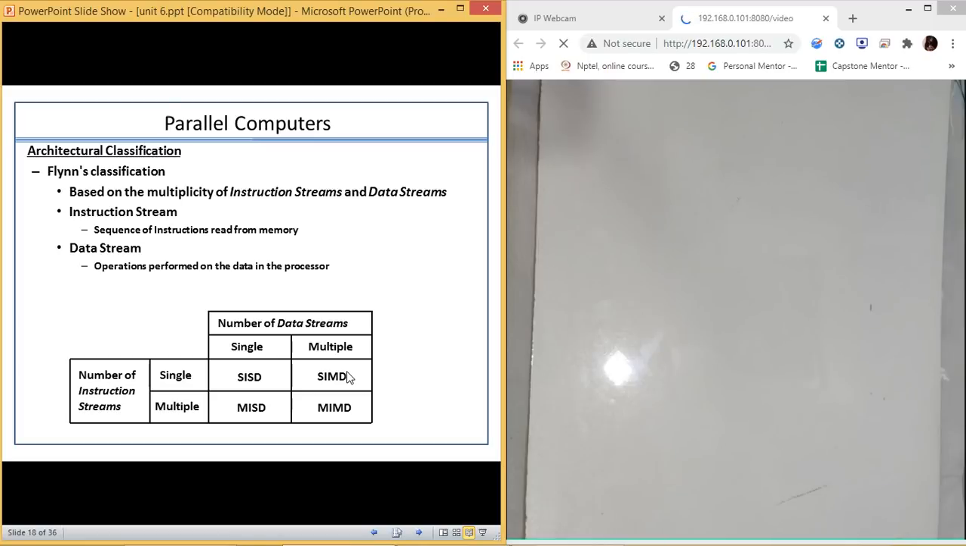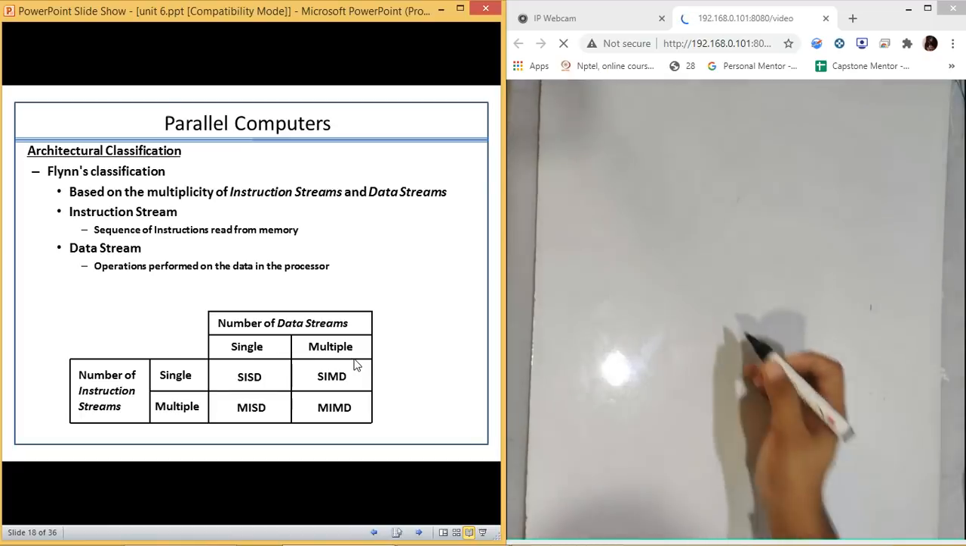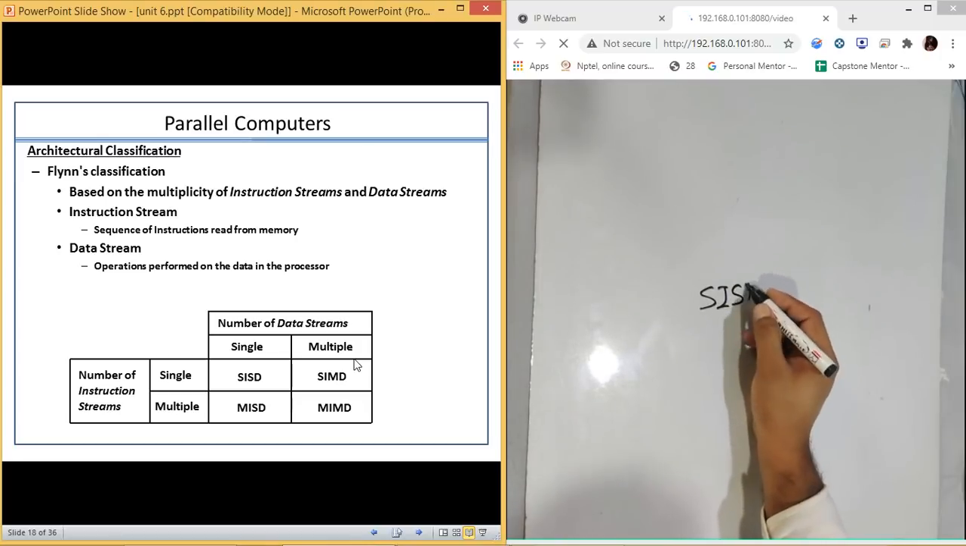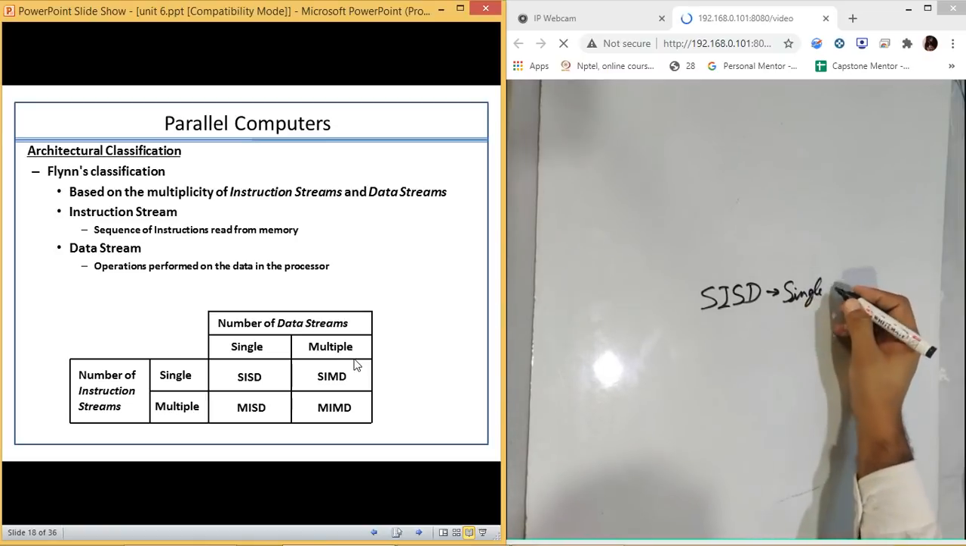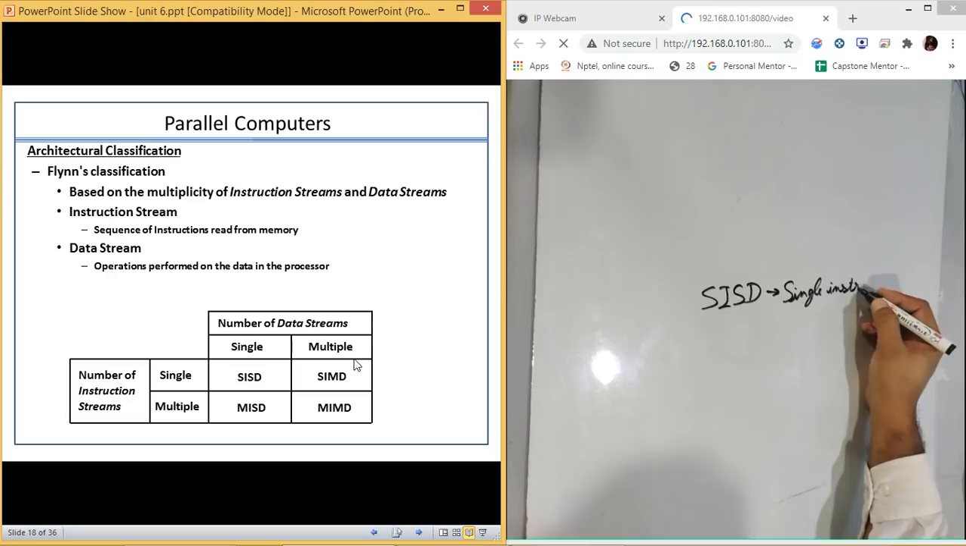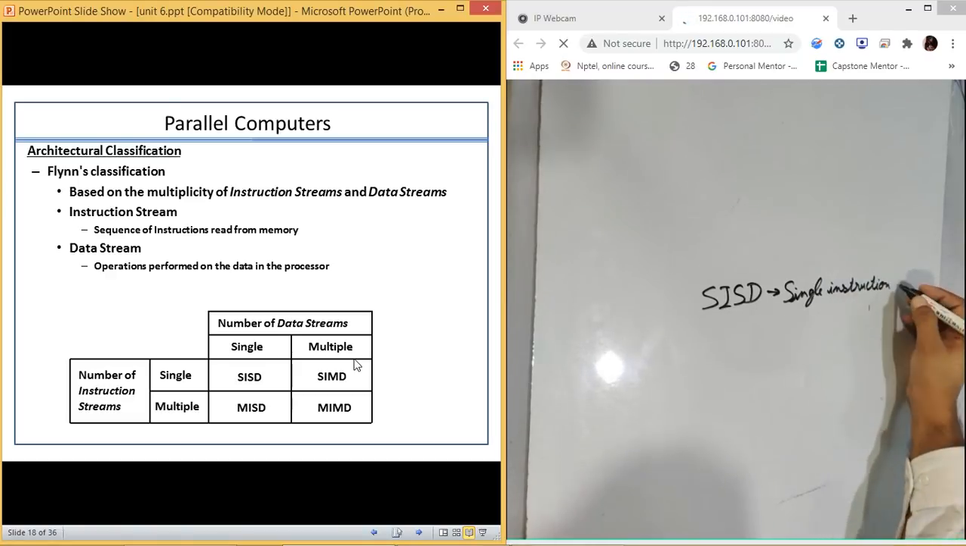Now how are we going to make the classifications? On one side we have the number of instruction streams, and on the other we have the number of data streams. The number of instruction streams can be single or multiple, and the number of data streams can be single or multiple. Now, SISD stands for single instruction and single data.